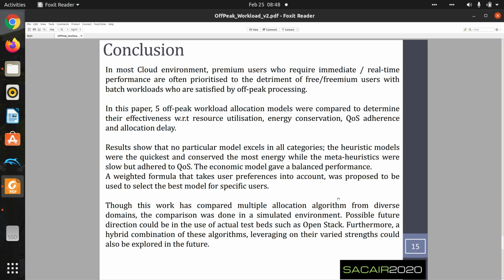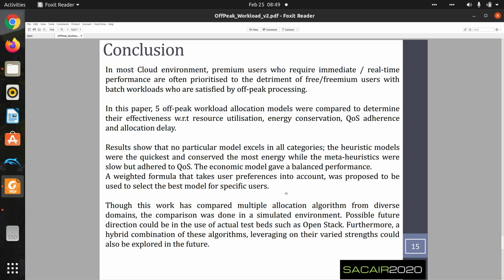In this work, we considered 5 workload allocation models and compared their performance with respect to resource utilization, energy conservation, quality of service adherence, and allocation delay. The results showed that no particular model excelled in all categories, and as such, we also came up with a weighted formula that's able to take user preferences into account, and was proposed to select the best model for specific use cases.